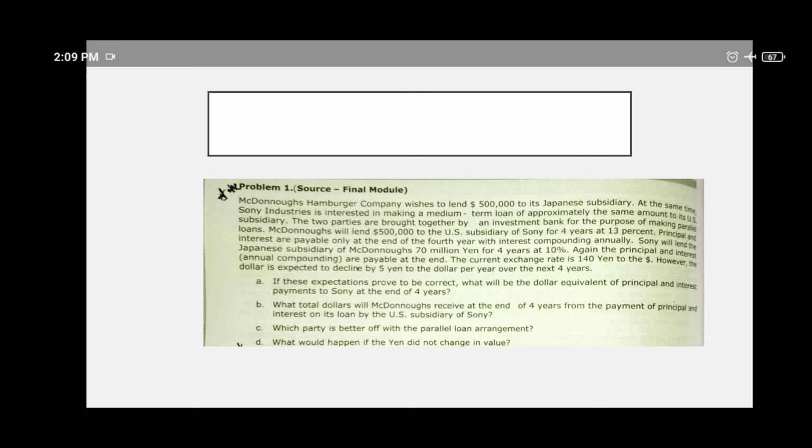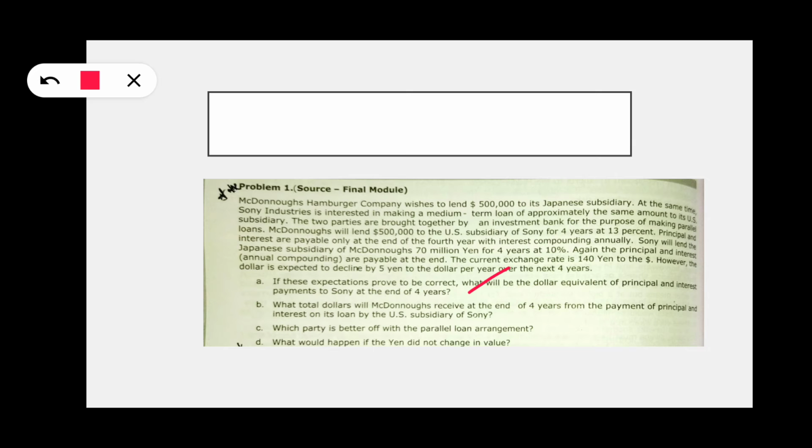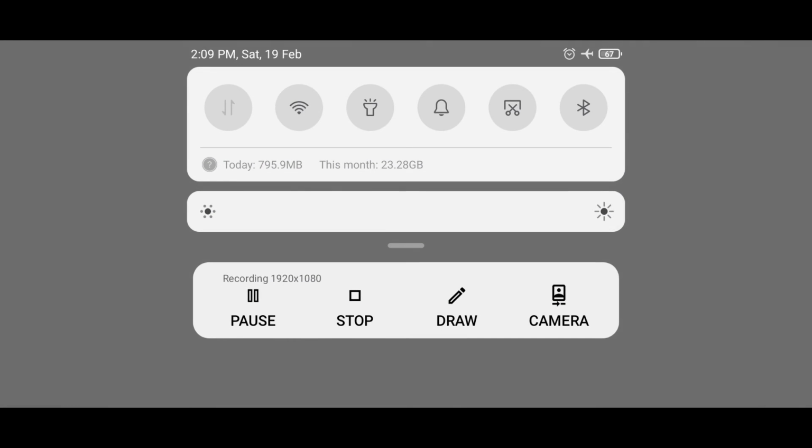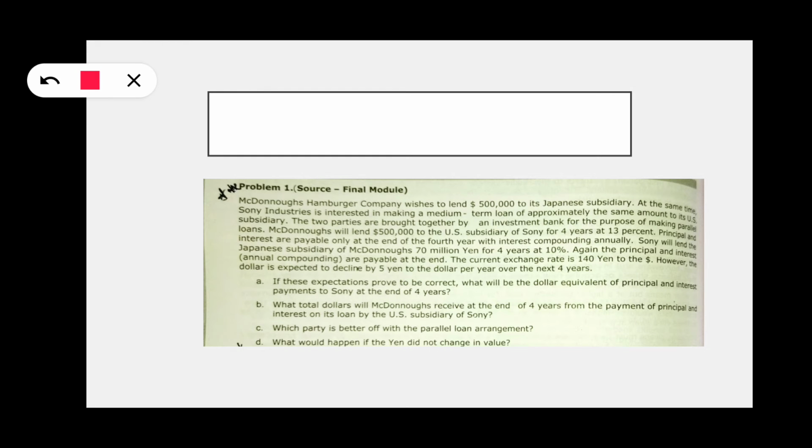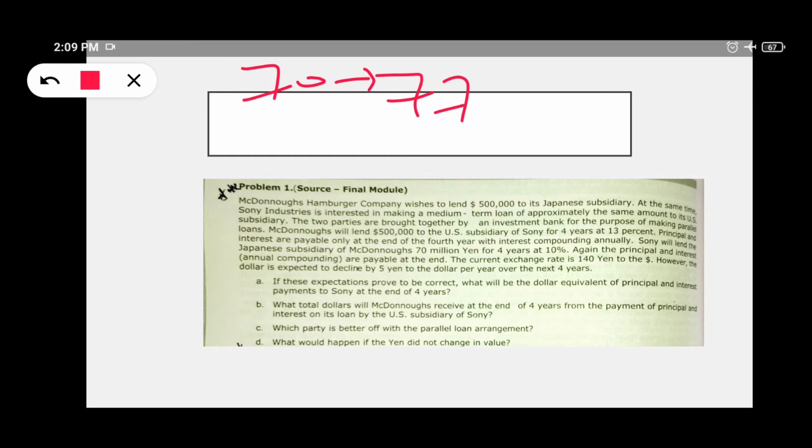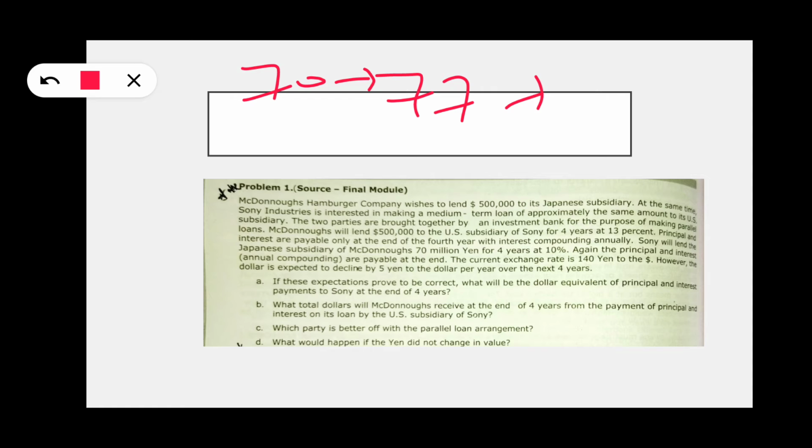First one, the interest and principal payment by MEC to Sony. MEC has taken a loan of 70 million. It's 70 million at first. Later 10% interest, which means at the end of the first year it is going to be 77.